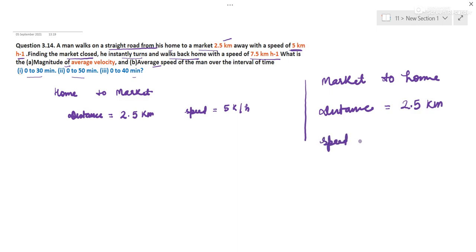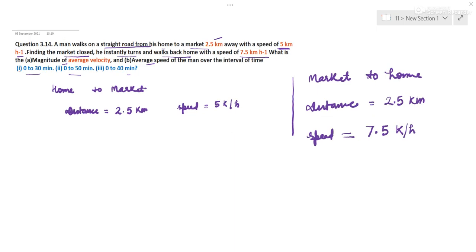And speed of returning is 7.5 kilometer per hour. Now let us find out how much time he consumes while going and while returning. So time is distance upon speed.